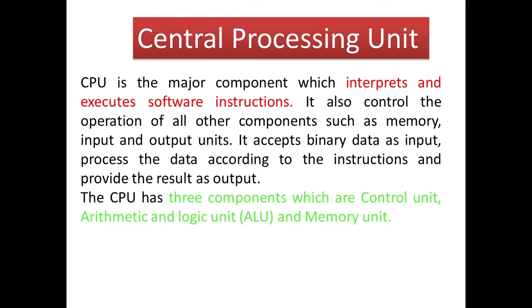And then next one, very important one, CPU is a 3-mark question. You explain CPU. CPU means central processing unit, is the major component which interprets and executes software instructions. Your program instructions get to the CPU. It also controls the operation of all other components such as memory, input and output unit. It means it controls the memory unit, input unit and output. You see the diagram. It accepts binary data. It means numbers 0, 1.